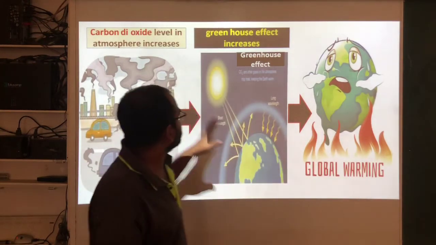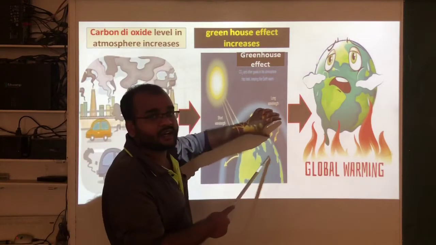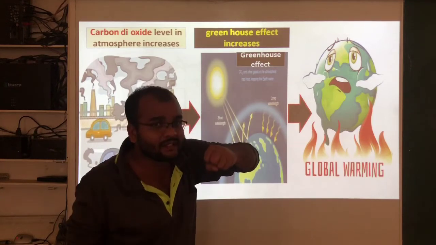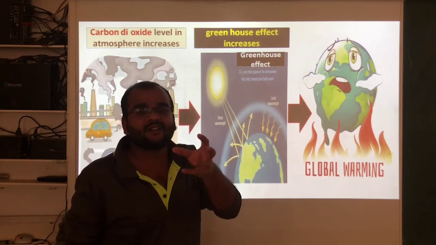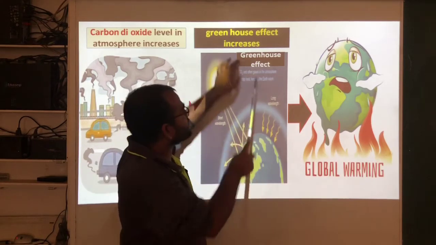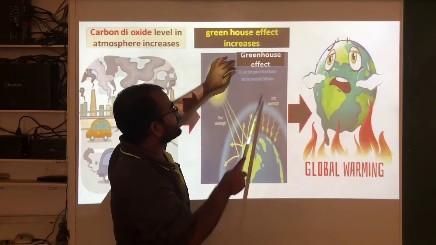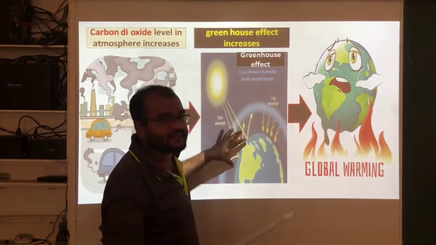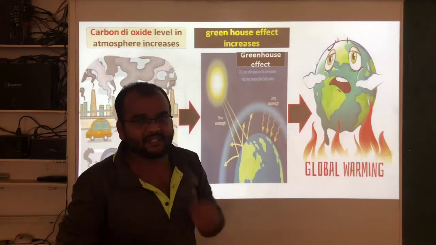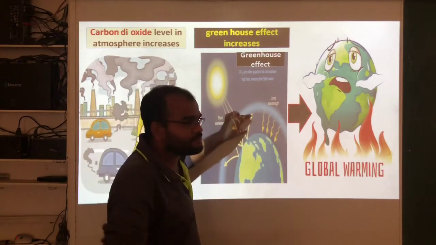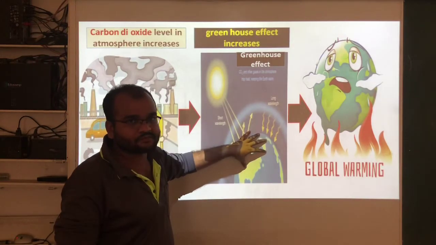See here, if the level of carbon dioxide increases, then what happens? This is the process of holding the sun rays and maintaining a constant temperature. This process is called the greenhouse effect. Greenhouse effect means CO2 and other gases in the atmosphere trap the heat and keep the earth warm.